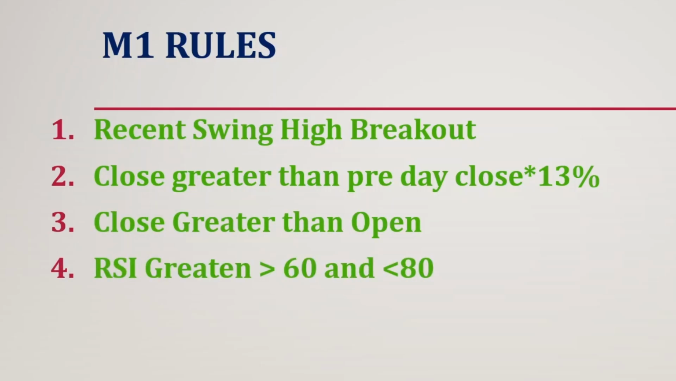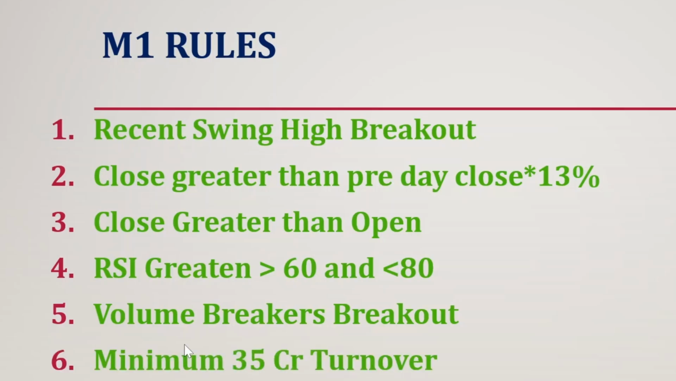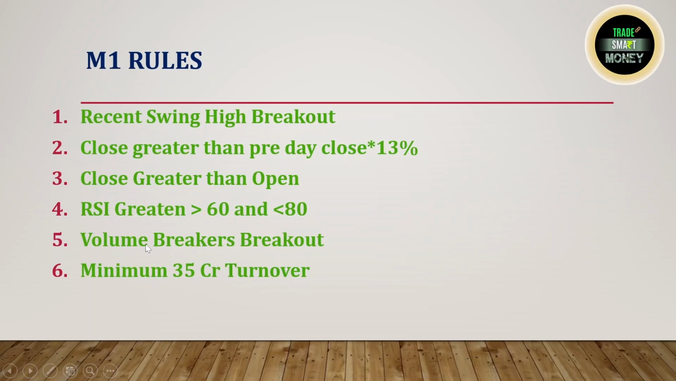And the fourth condition is the RSI 60 to 80 zone. I'll explain in the strategy why we keep RSI in the 60 to 80 zone. Then the fifth condition is volume breakout. This is the condition which takes the highest weightage compared to all the other conditions. And the sixth condition is minimum 35 crore turnover. On the day when we're looking for an M1 trade, the daily turnover should be at least 35 crore.